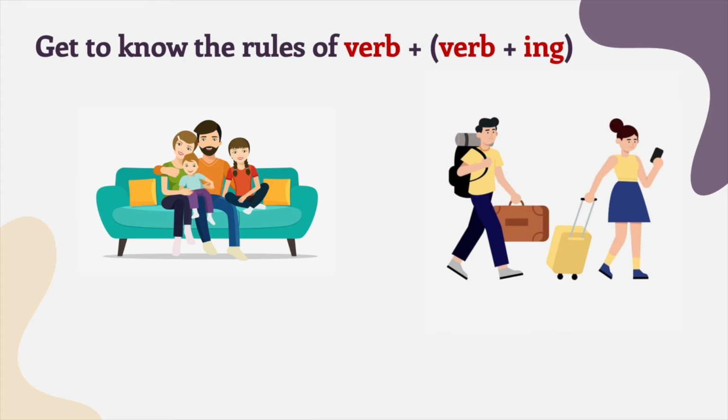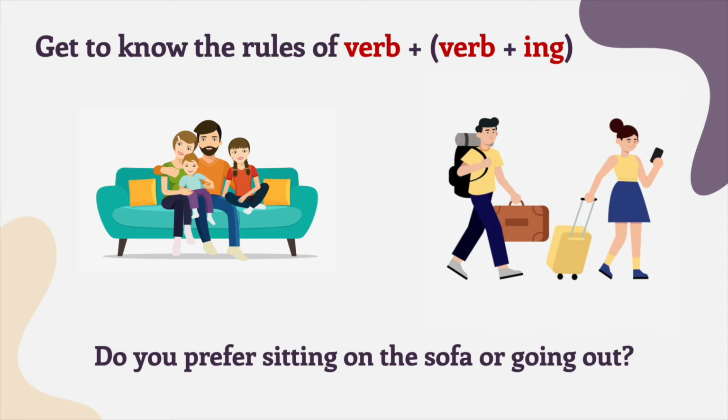Now, let's get to know the rules of verb plus ing. Take a look at this picture as well as the sentence or question here. Do you prefer sitting on the sofa or going out? Can you see which part of this sentence has the rules of verb plus ing?